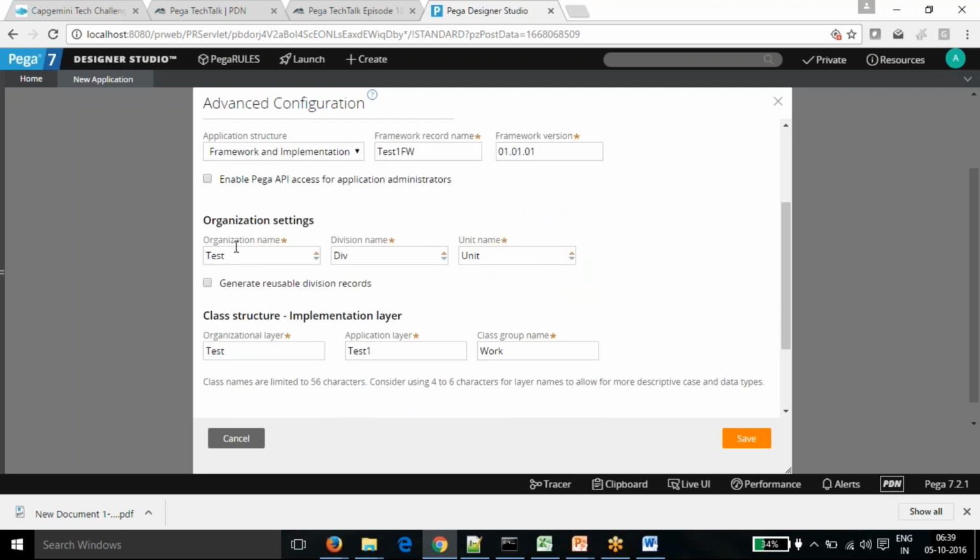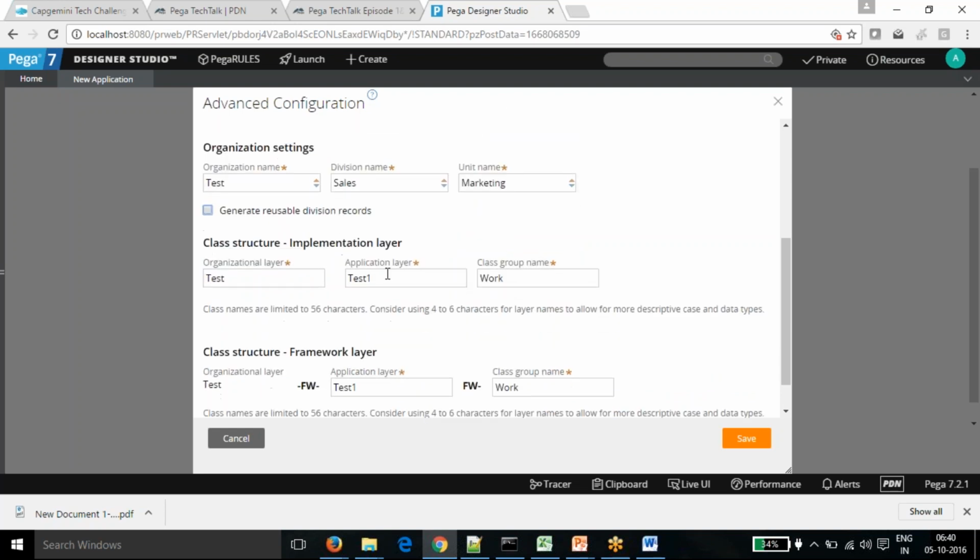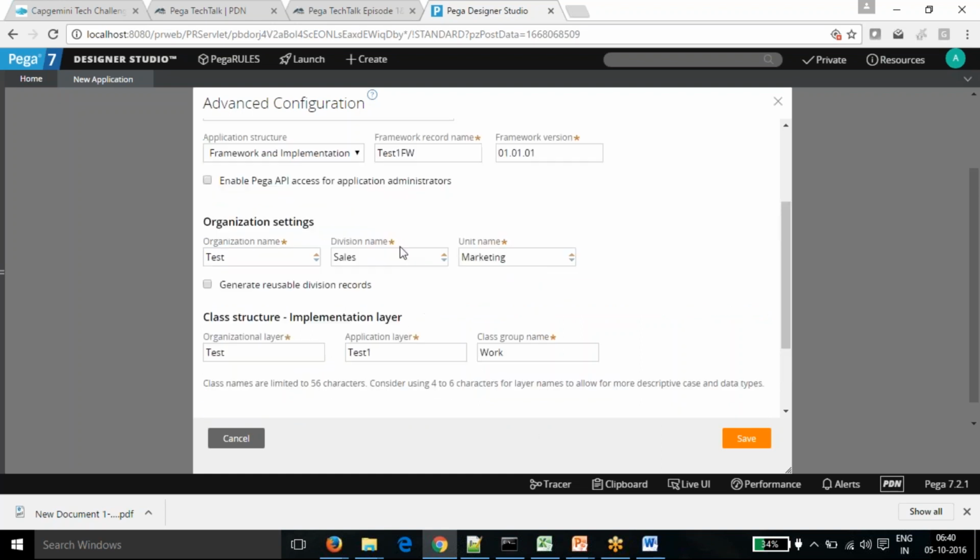And in the organization you can give the organization name, division, and unit name, and we can change that here. If, for our application, we want any name, say of a cell, and within that you want marketing as a unit, we can change that from the advanced settings. In that scenario it will create the organization and division with that same name. So the name also can be changed from the advanced configuration tab. Then the implementation layer and the framework layer will be created. And what will be the naming convention for the class? That is coming next, so more on that later.